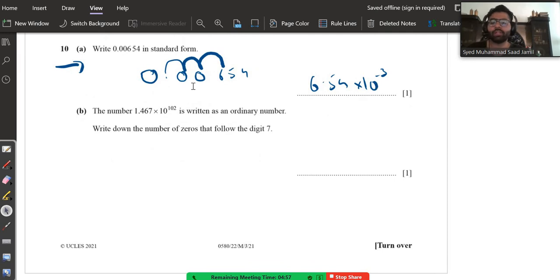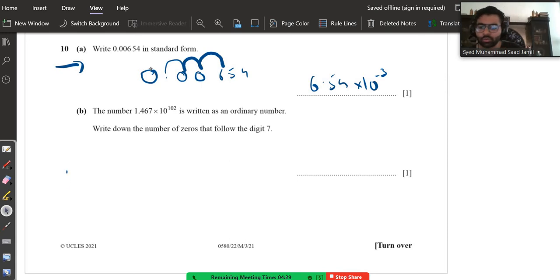The number 1.467 multiplied by 10 to the power 102 is written as an ordinary number. Write down the number of zeros that follow the digit 7. Alright. How many zeros will come after the digit 7? So many students get confused. There is nothing to get confused about. The question is basically just asking you, after 7, how many zeros will be there?